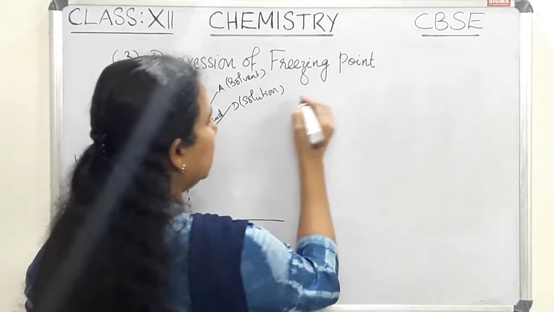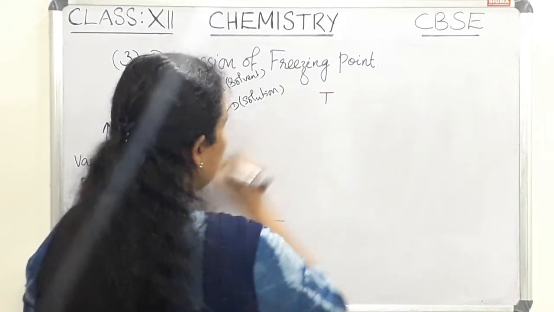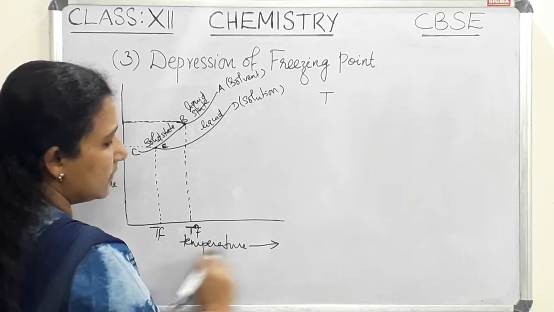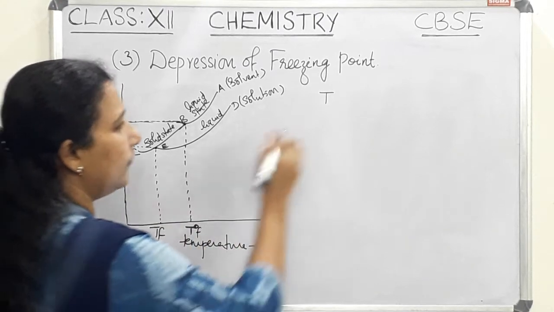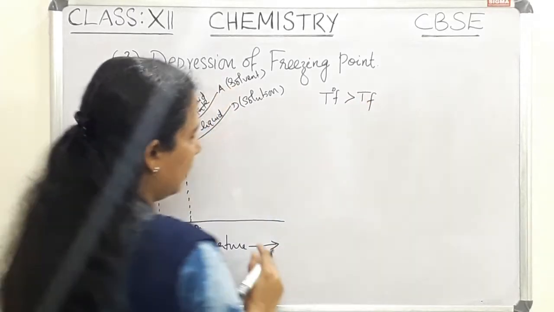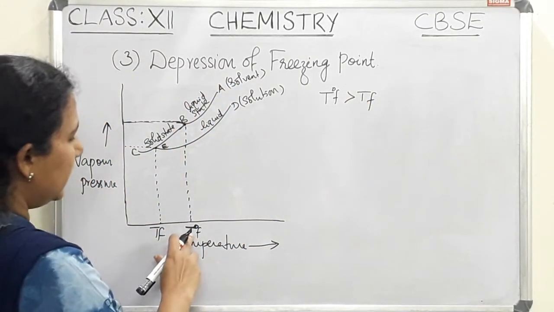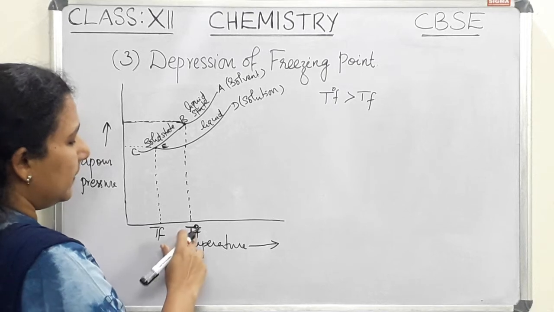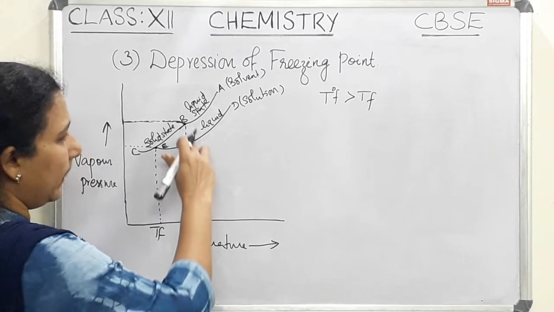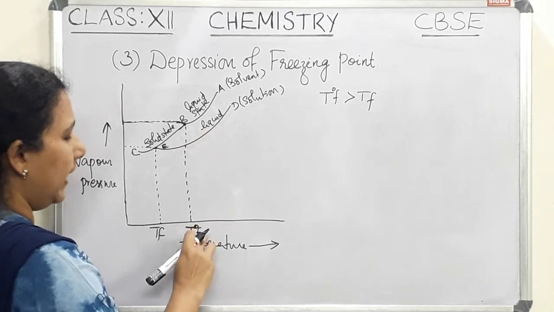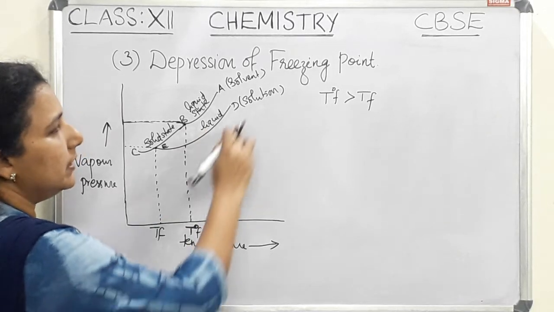From the graph, as temperature increases from left to right, T0F is greater than TF. So from the graph it is clear that T0F is greater than TF. That means the freezing point of the pure solvent is more than the freezing point of the solution.